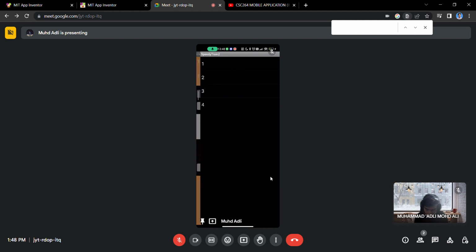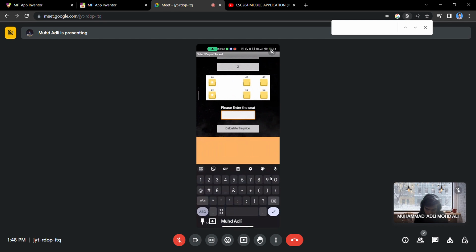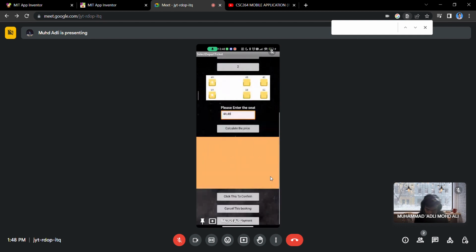Select number of pax, 2. Okay, now the user needs to enter the seat. The user also needs to click the calculate button to know the price, and then click this to confirm. This will be stored into the TinyDB and displayed on the list view also. If the user clicks proceed the payment, it will show "please go to nearby station to proceed the payment".